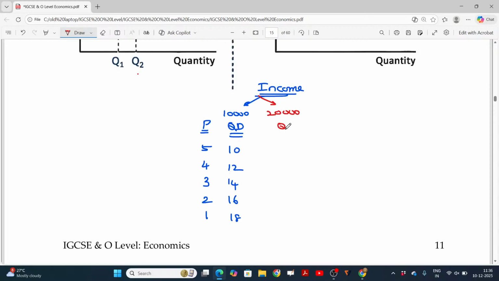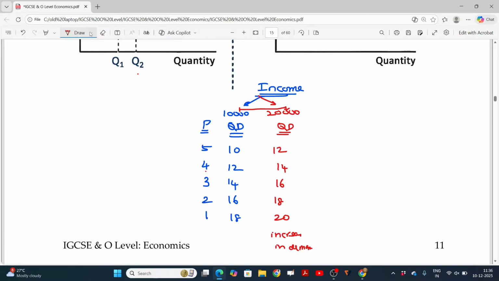Now what about the quantity demanded? Price is the same, 5, but your income has now increased from 10,000 to 20,000. You are capable of purchasing more quantity. Rather than 10, you now purchase 12 units. In the case of 4 rupees, you are willing to purchase 16 units. Okay, I'll make it this way: 14 units, 16 units, 18 units, and 20 units. Due to the income change, the quantity demanded is increasing. This will be called increase or decrease in demand? Increase in demand.